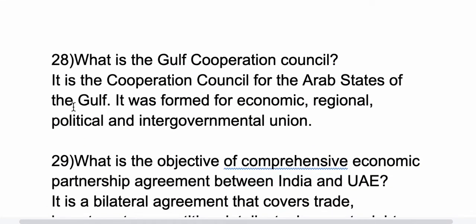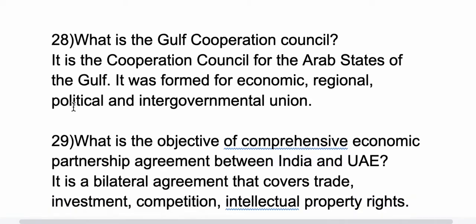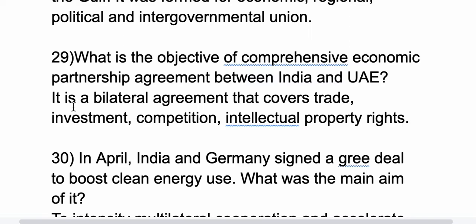28th question, what is the Gulf Cooperation Council? So it is a cooperation council for the Arab states of the Gulf. It was formed for economic, regional, political and intergovernmental union. This is only related to the Gulf countries. Now 29th question, what is the objective of the comprehensive economic partnership agreement between India and UAE? So the objective of this agreement is that it covers trade, investment, competition and intellectual property rights.